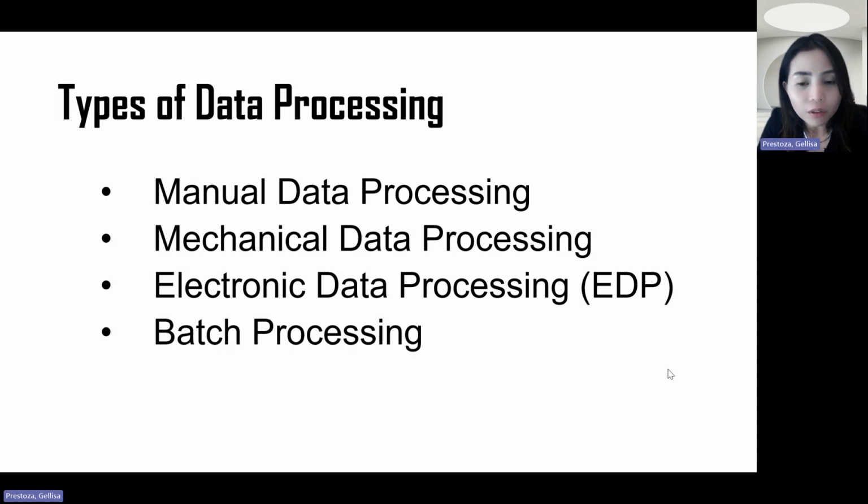Then, batch processing. The data collected, you process it batch by batch at a specific interval. Just like what I mentioned earlier, for example, you have gathered data according to the age bracket, the sex, the employability status, what else? The profession.